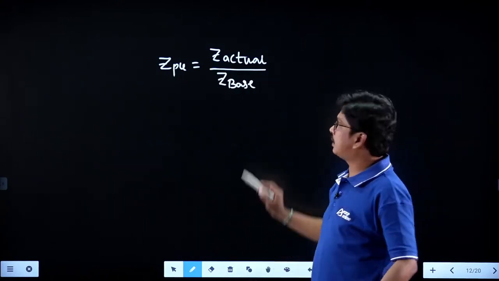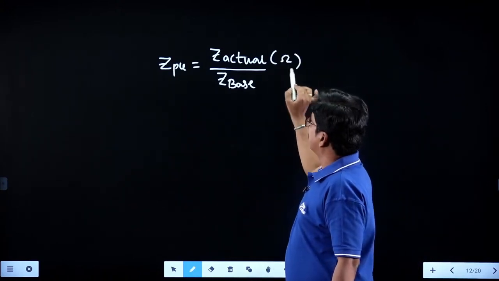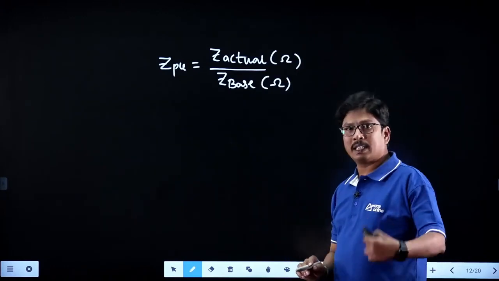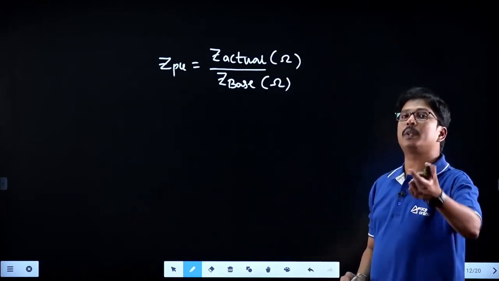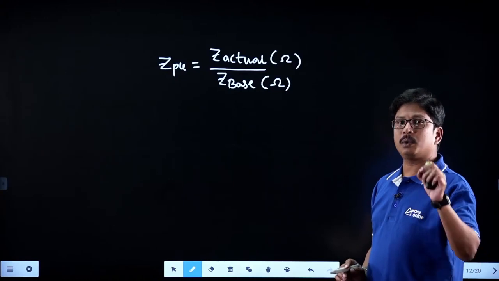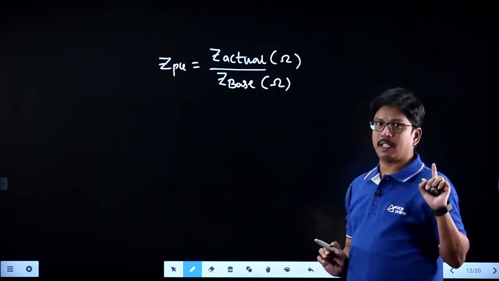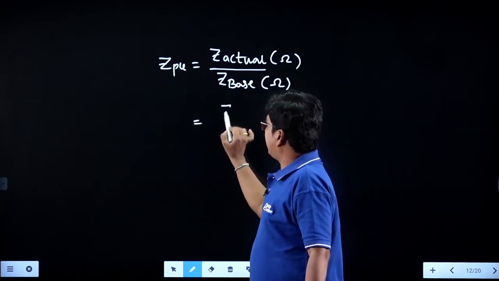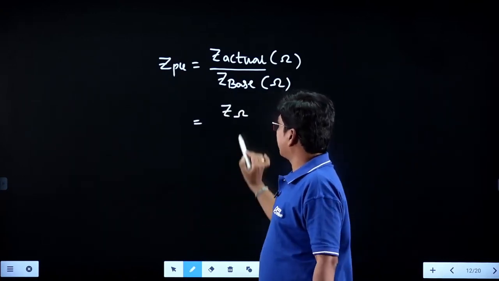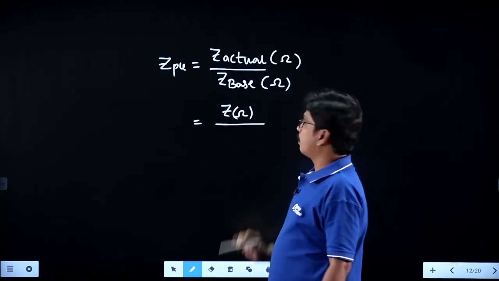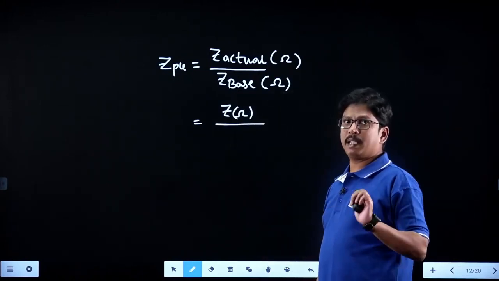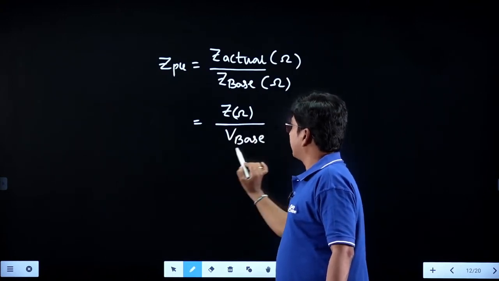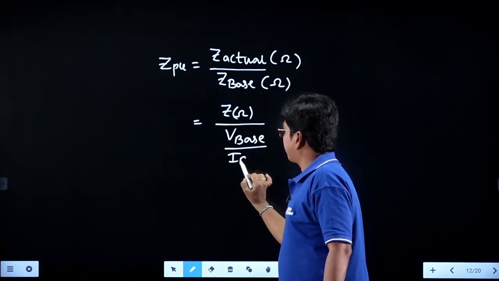The actual units of Z are in ohms. Z base is also in ohms. So ohmic value divided by ohmic value, you will get the per unit value, which is a no unit value. Now tell me, students, Z actual is in ohms divided by Z base, which is V base divided by I base.